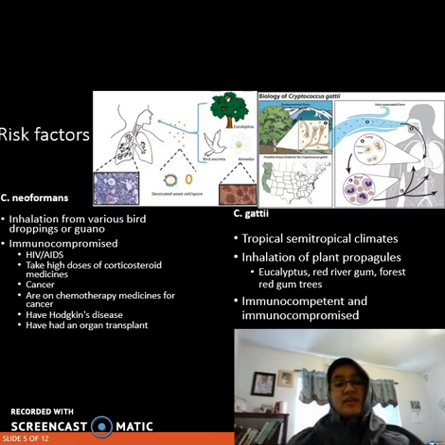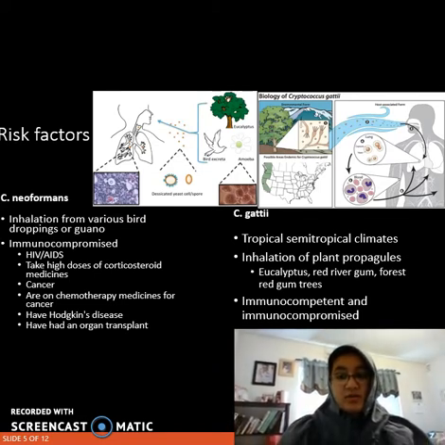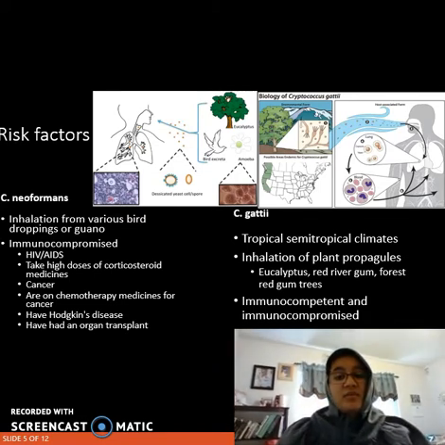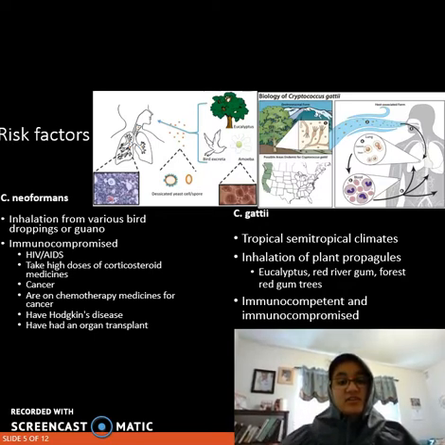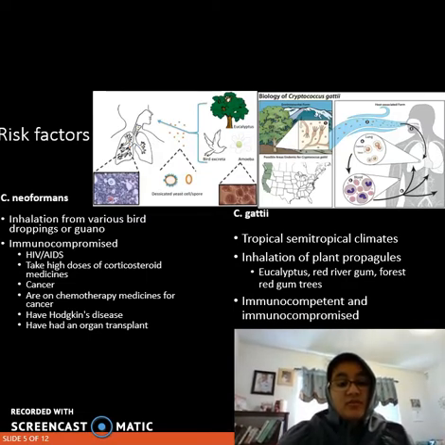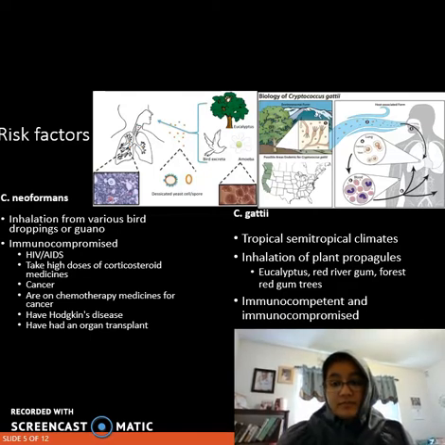As for risk factors caused by C. neoformans, they are inhalation of the fungi that are associated with various bird droppings or guano, especially from pigeons. People who are immunocompromised, especially those with HIV/AIDS or cancer or on chemotherapy, are more susceptible to acquiring this infection. Risk factors caused by C. gattii, on the other hand, are different. In general, these infections were mainly associated with tropical and semi-tropical climates around the world, and most frequently associated with inhalation of plant propagules, especially those from the eucalyptus, red gum, or forest red gum trees.